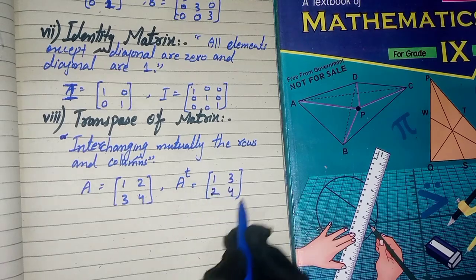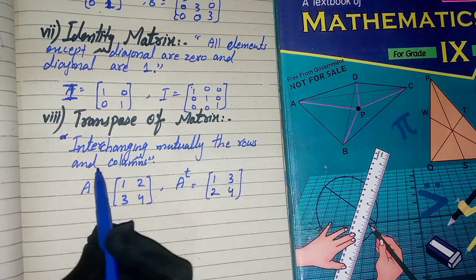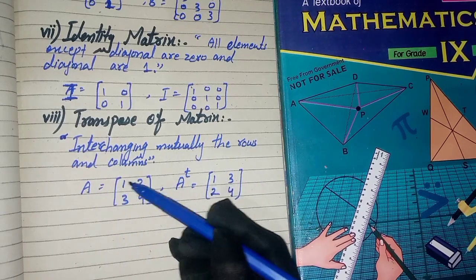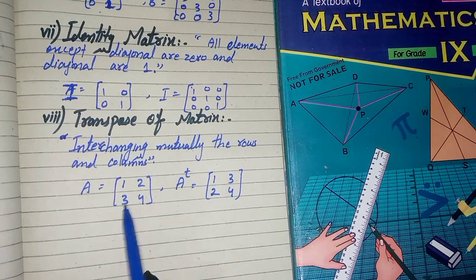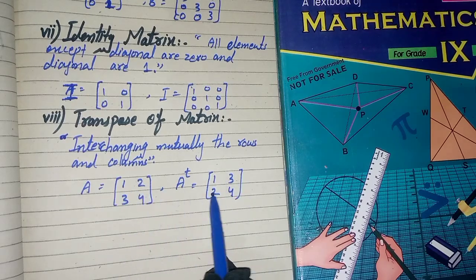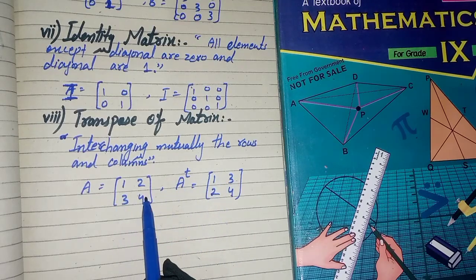This is called the transpose of a matrix. Rows change into columns and columns change into rows. Similarly, the rows 1, 2 become a column and 3, 4 become a column.